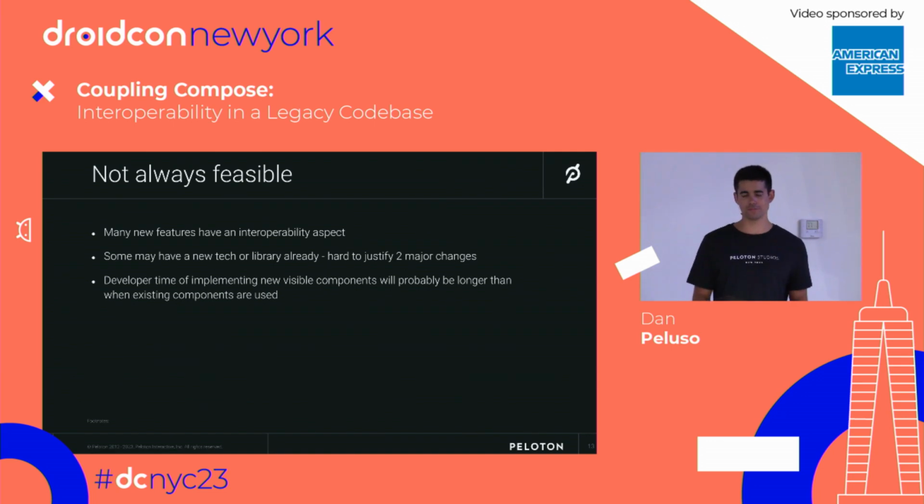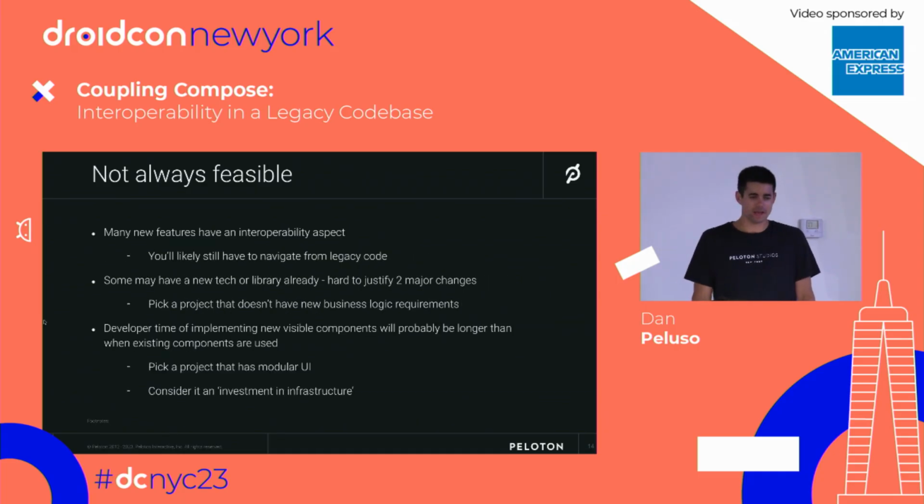So it is hard to get that justified. These are all really valid concerns about why you probably wouldn't want to use Compose, but there are some responses that you can use to reframe that question. Likely, if you're doing any interoperability, you're probably going to have to navigate anyways. And luckily with Compose, there are a lot of ways to make it work cleanly with an activity. If you want to use a nav host, some of these things are pretty lightweight for basic features. That's definitely fair if you don't want to have two different pieces of technology in a new project. But maybe you can pick a project that doesn't have a lot of business requirements. Maybe a rewriting of a screen where the logic is already pretty set in stone.